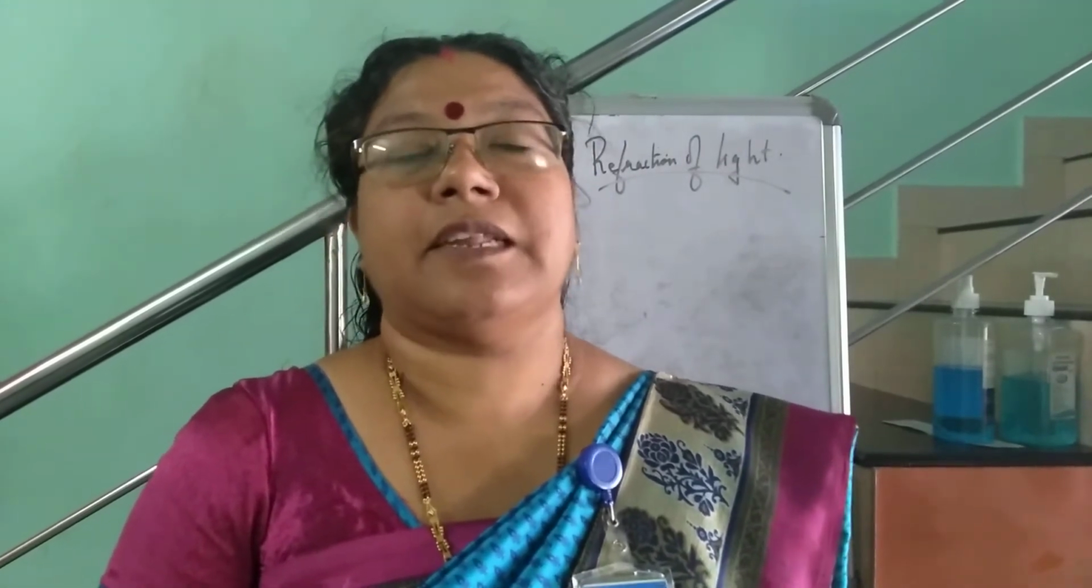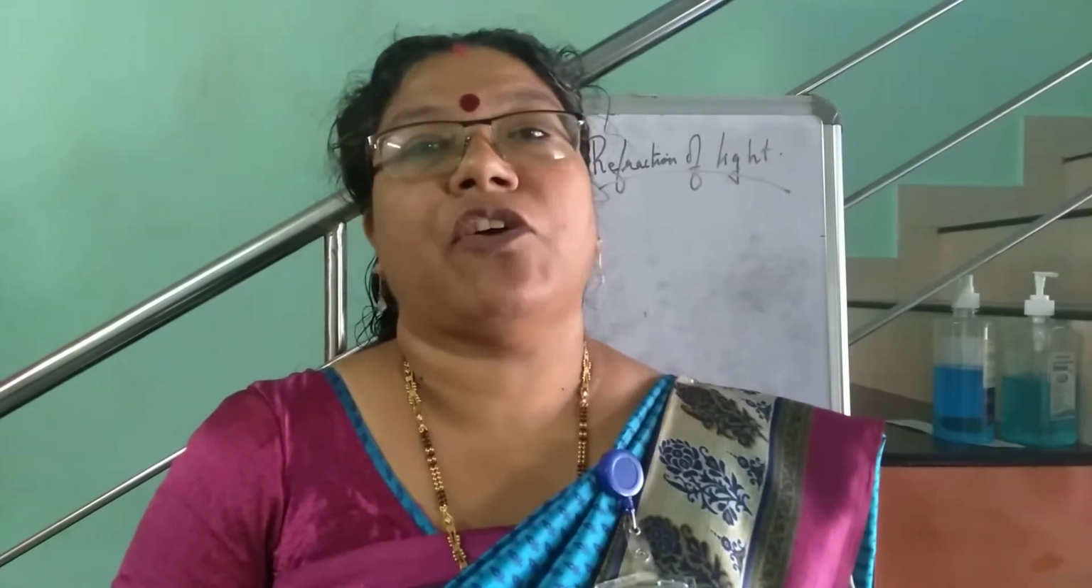Last lesson, what we studied was reflection of light. What is reflection of light? Reflection of light is when light falls on a smooth surface, it comes back to the same surface. That process is known as reflection of light.